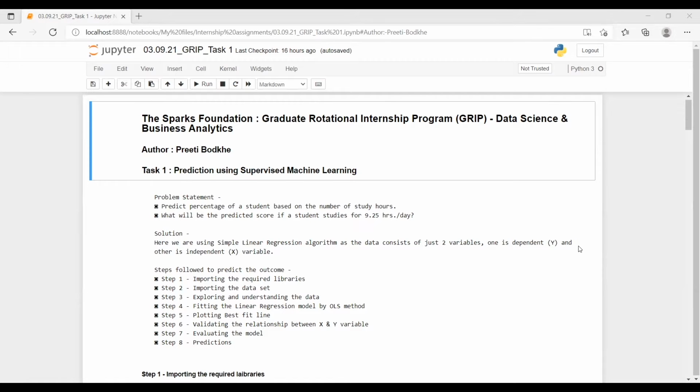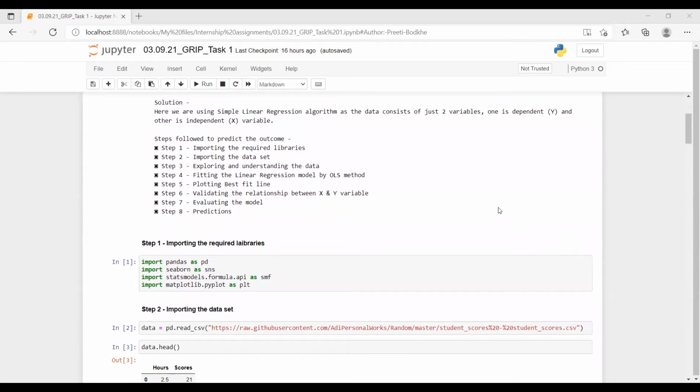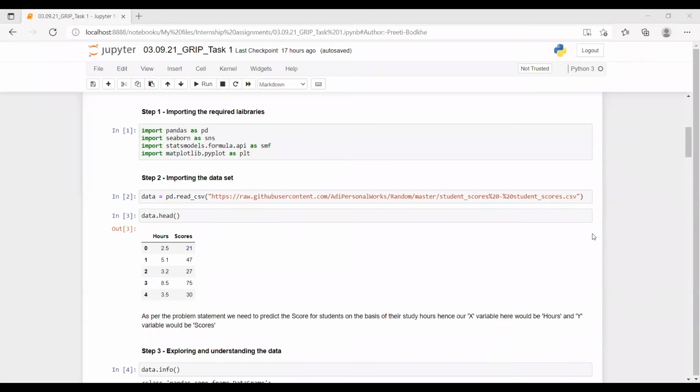To predict the outcome asked, we'll be using the simple linear regression algorithm, and the steps we have followed are: 1. Importing the required libraries. 2. Importing the data set. 3. Exploring and understanding the data. 4. Fitting the linear regression model by the OLS method. 5. Plotting the best fit line. 6. Validating the relationship between X and Y variables. 7. Evaluating the model. And 8. Predictions. Now let's look into the solution.